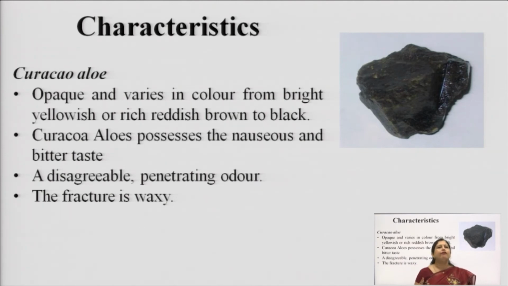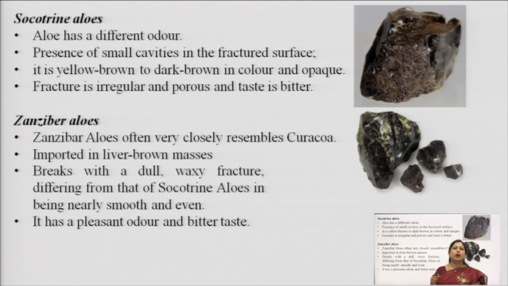As we dry it, it takes a particular color and form. For example, the Curacao aloe becomes opaque, dark colored, reddish brown to black, and has a nauseous, bitter taste, and the odor is not very agreeable. It has a very penetrating and disagreeable odor with a waxy fracture. Means when we break it, it breaks like wax. Wax means a candle, you must have seen what kind of surface is there when it breaks. The same kind of surface is seen in Curacao aloe.